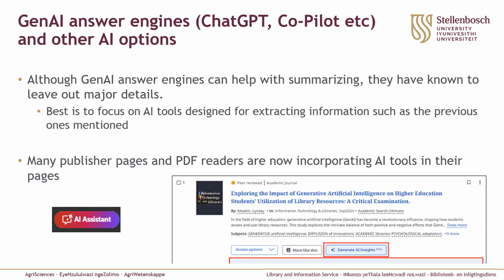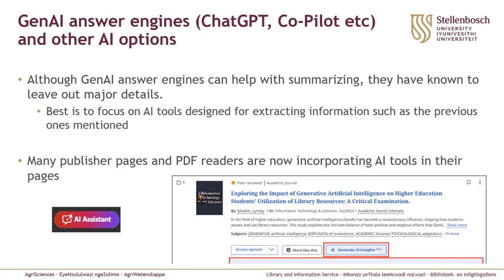Lastly, let's discuss the general GenAI answer engines like ChatGPT or Copilot and their useful article summaries. Although these tools can help you with summarizing, they have been known to leave out major details in articles. So the best is to use AI tools that have been designed specifically for extracting information, such as all the ones we've just looked at.